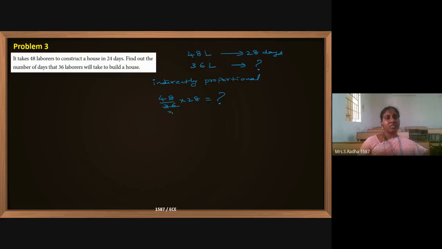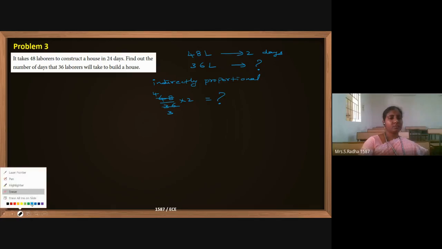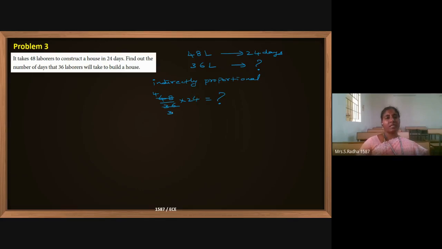So 12 threes are 36, 12 fours are 48. So we are getting the answer in decimal, no problem. I have written the number of days wrong here. So it is 24 days. I have written 28. Otherwise it gets cancelled easily. In the question it is 24 days given. So here it is 24. Now it will get easily simplified.